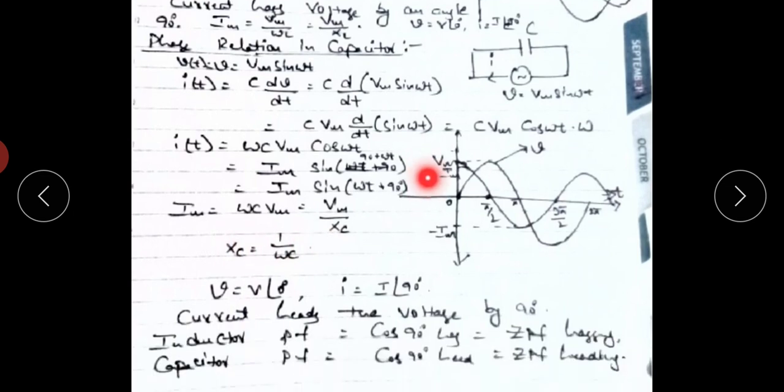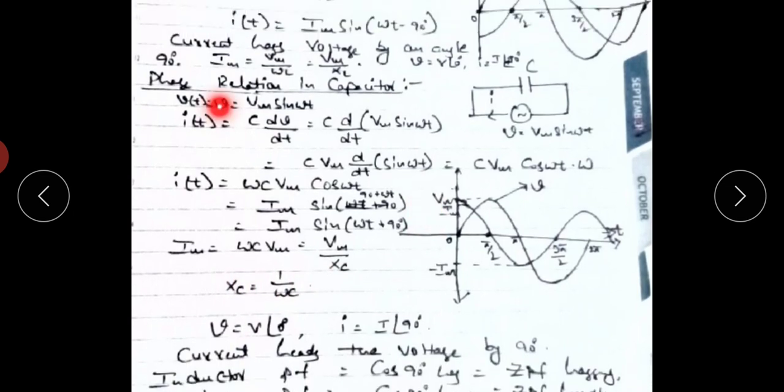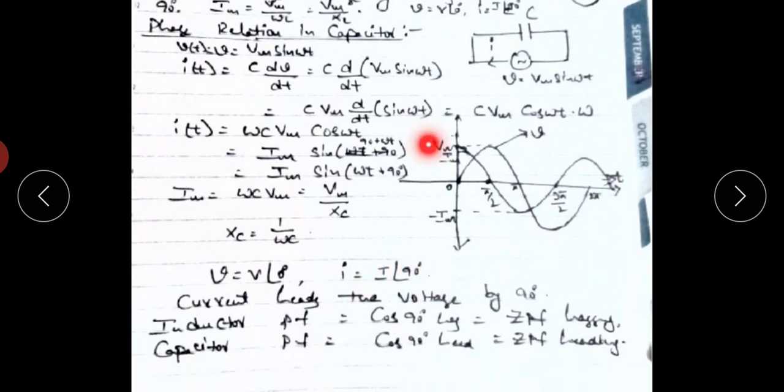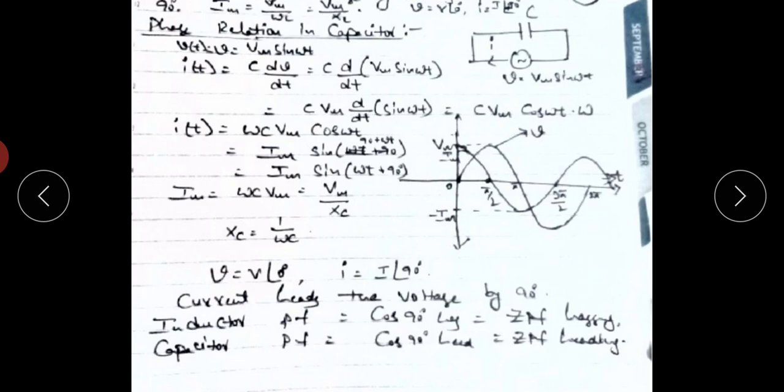Here Im equals omega C into Vm. We know that Xc equals 1 by omega C, so Im equals Vm by Xc. Here Xc equals 1 by omega C. So for the voltage equation V equals Vm sin omega t, the voltage phase value equals 0. So V equals V at an angle of 0 degrees. Next, the current phase value equals 90 degrees, so I equals I at an angle of 90 degrees. Here V and I are the RMS values of the voltage and current waveforms.